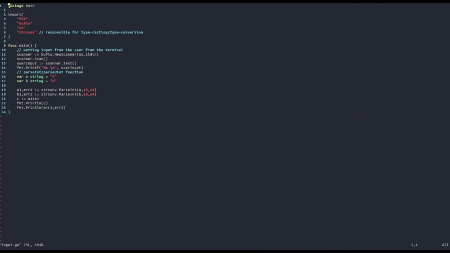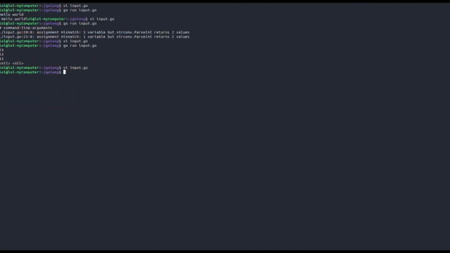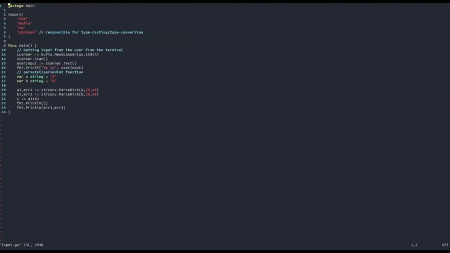So we were able to convert from string to integer. And now we can see that we can do the same, but this time with unsigned integers. So we're going to say parseUint, and let's look at what happens when we do this. Now we still get 13. But we can try, for example, changing the sign of one of these values, and let's see what happens in this case.